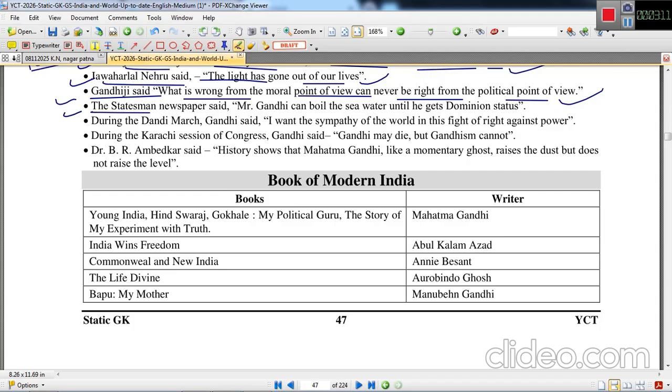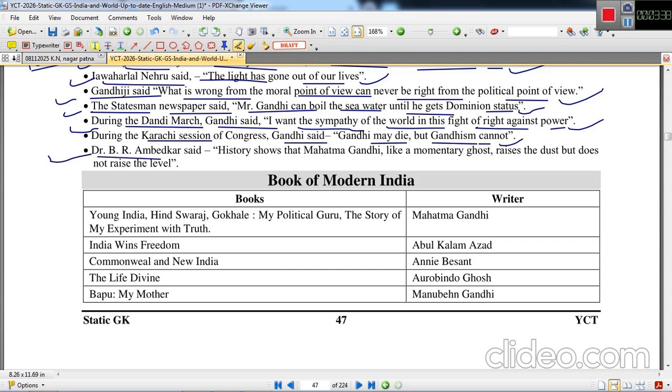The statement newspaper said, "Mr. Gandhi can boil the sea water until he gets dominion status." During the Dandi March, Gandhi said, "I want sympathy of world in this fight of right against power." During the Karachi session of Congress, Gandhi said, "Gandhi may die, but Gandhism cannot."